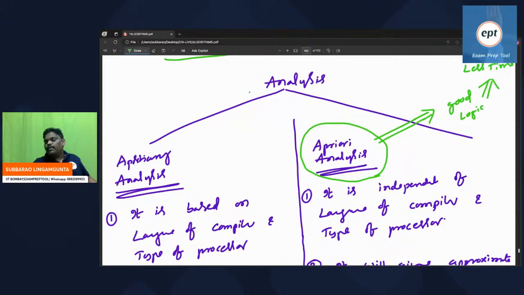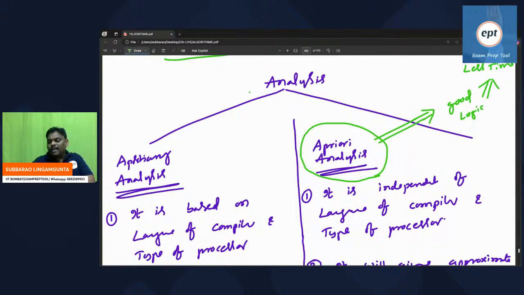Mukesh Ambani, good brain. If you see Anil Ambani and Mukesh Ambani, initially both had the same amount of money. But one person used his brain, and one person did not. One used good logic, the other used bad logic. Mukesh Ambani used good logic, which means he used his brain efficiently, but maybe Anil Ambani did not.